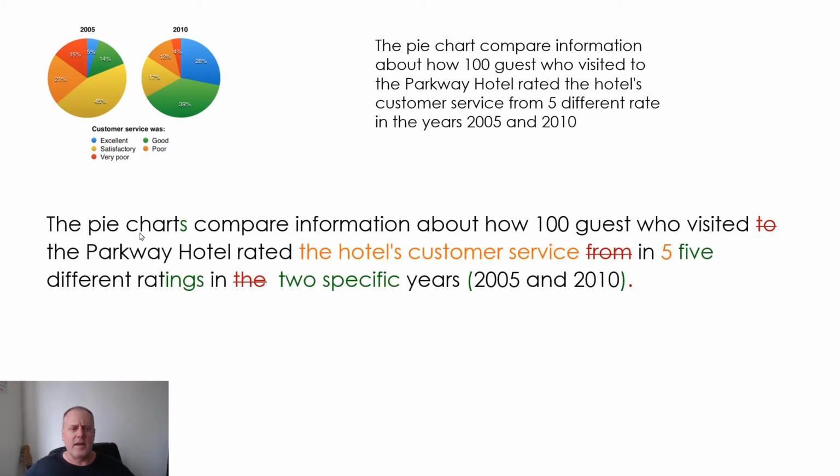So if we have a look here, there are some errors in here. So for example, the first one that I always look for is subject-verb agreement. I've got my subject here and my verb. Now I've got 2 charts, and you can see the pie chart. If this was only 1, I would say, yay, fantastic, but it's 2. So pay attention to these 4 words in your introductions. You don't want to have a mistake in the very first 4 words. So focus on your sentence subject-verb agreement.